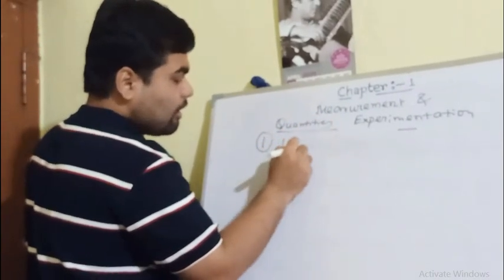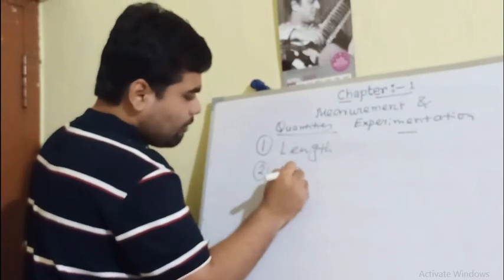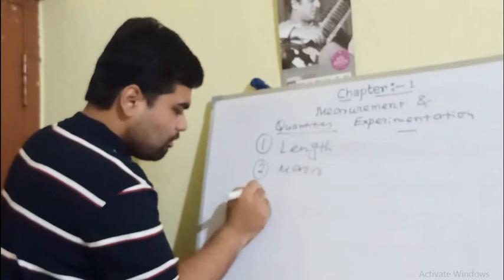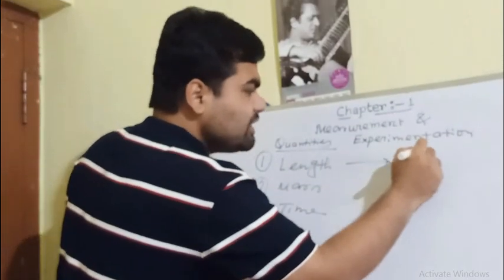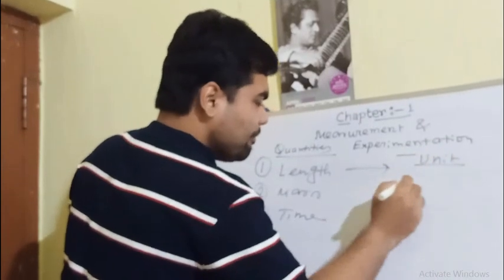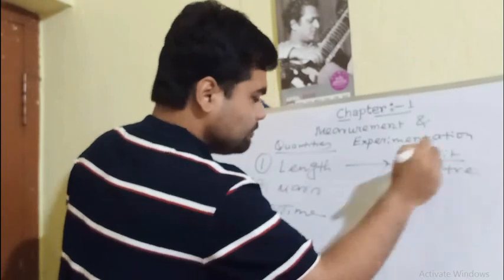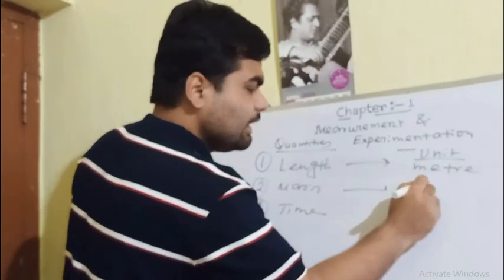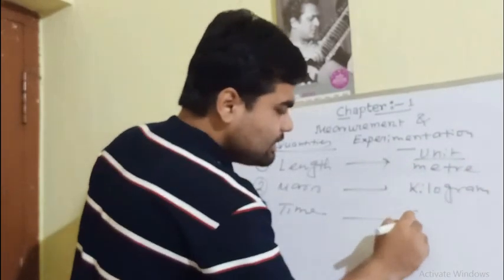The fundamental quantities are length, mass, time, and if we write the units here, what is the unit of length? That is meter. What is the unit of mass? That is kilogram. What is the unit of time? That is second.